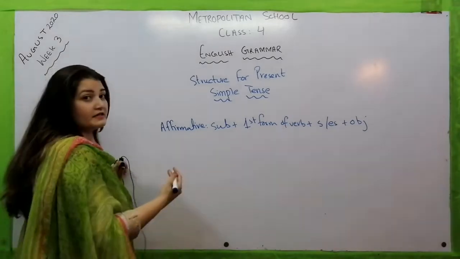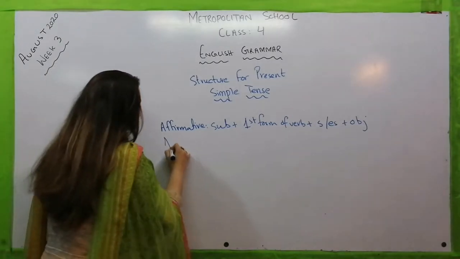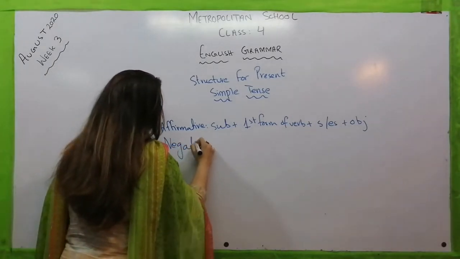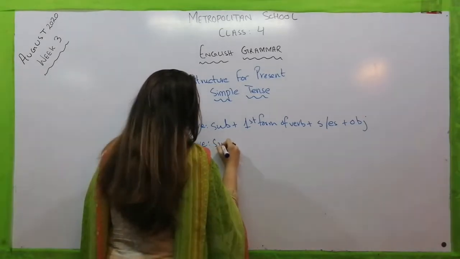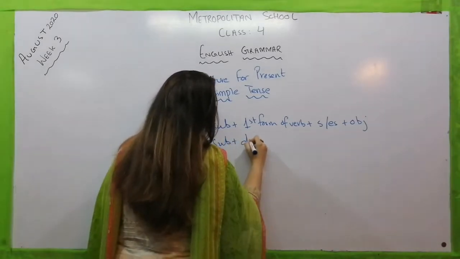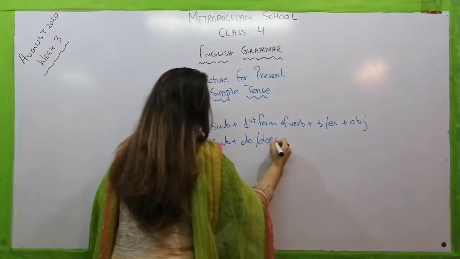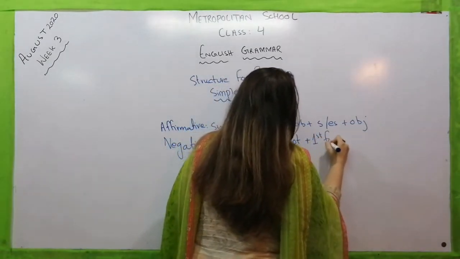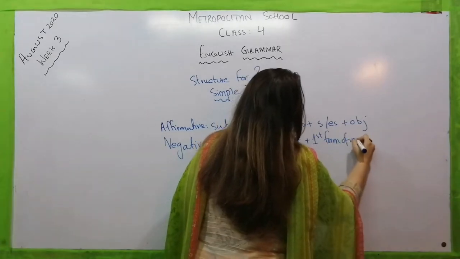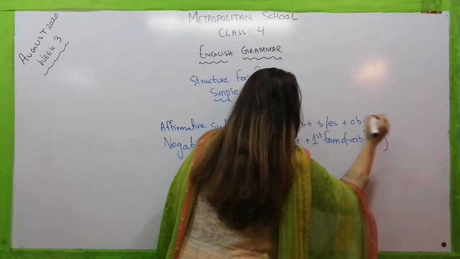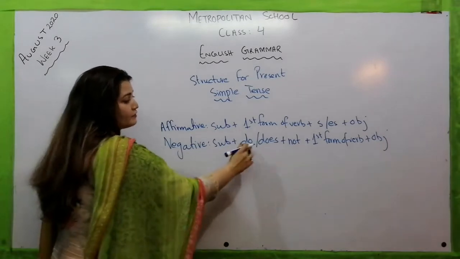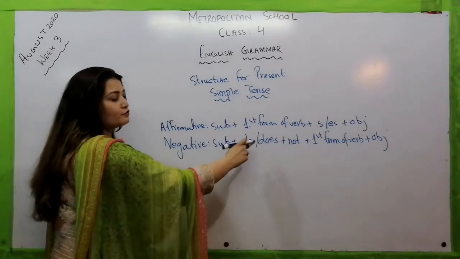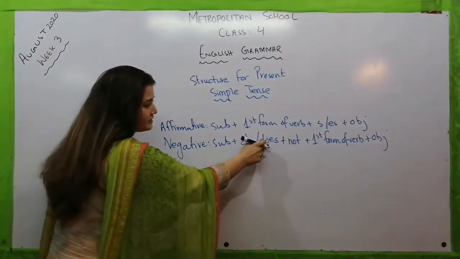Now we have another sentence which will be negative. Subject plus do or does plus not plus first form of verb plus an object. I will further define the difference between do and does. When do we have to use do and when do we have to use does?